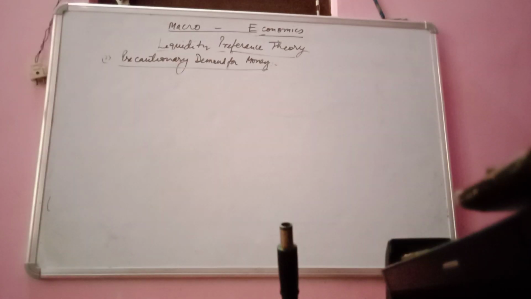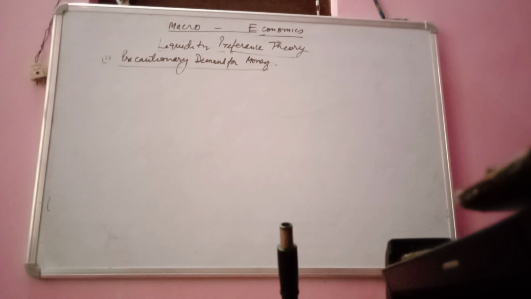people hold some idle cash balance, and the money held for this motive is called precautionary demand for money. It means that not only households but also business firms require such precautionary demand for money for unforeseen opportunities, as we have discussed, like fire, theft, sickness, loss of job.